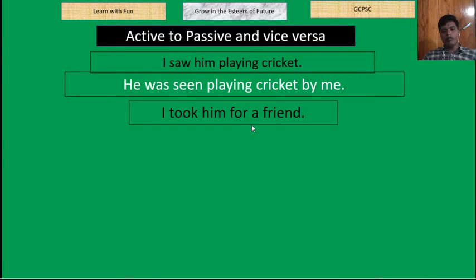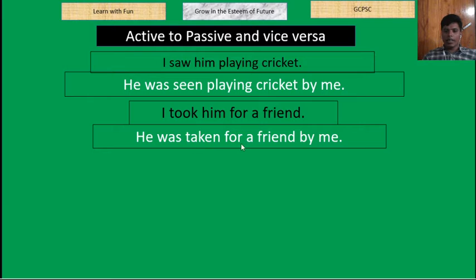I took him for a friend. Again, the same thing. That means sometimes there may be an ing part, and there may be another preposition. I took him for a friend. So here subject, verb, object, and this is an extra part. The usual thing is we will take the extra part after the main verb in the passive sentence. See that: he was taken for a friend by me. The main verb of the passive sentence is taken, so after taken comes for a friend, then by me.